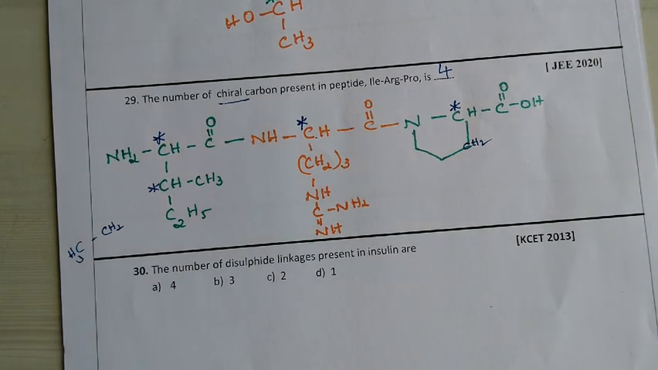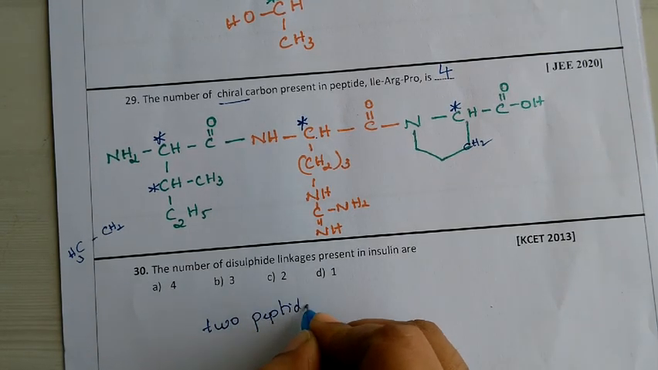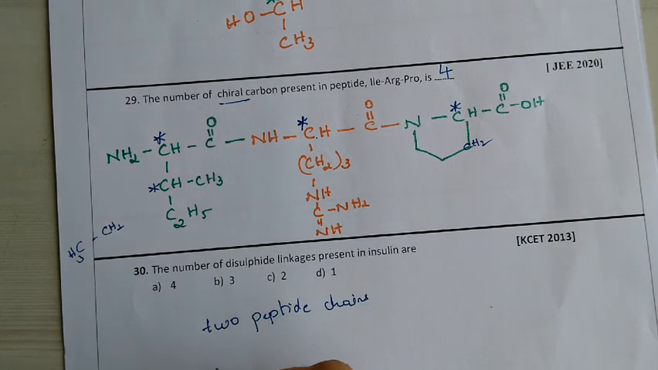Next question: the number of disulfide linkages present in insulin. It is a theoretical question once again. The question is how many disulfide linkages insulin consists of. Insulin is composed of 2 peptide chains, and we can call them chain A and chain B. Chain A and chain B are linked together by 2 disulfide linkages.